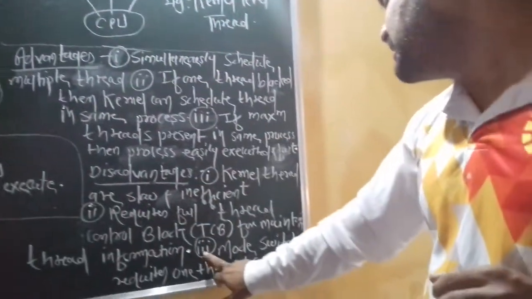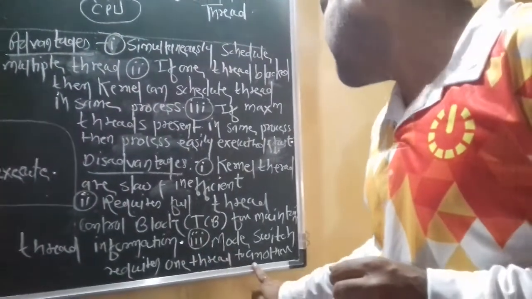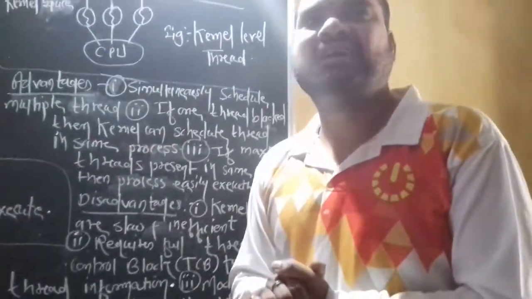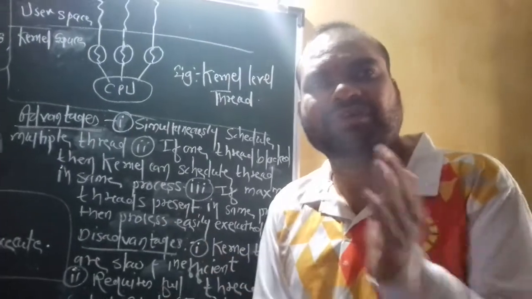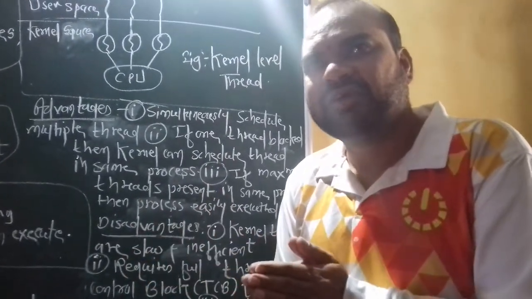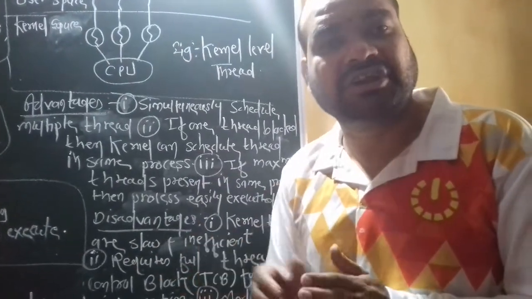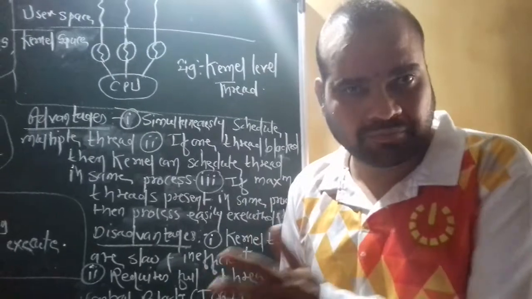Now the last drawback is that a mode switch is required from one thread to another thread. It means the kernel has to switch from one thread to another. That is exactly the drawback. Suppose the kernel creates a number of threads for a particular program.